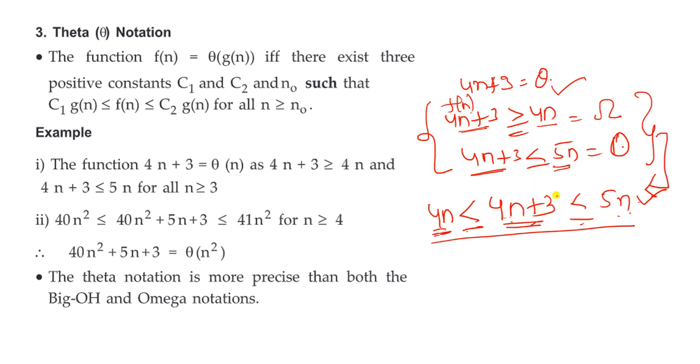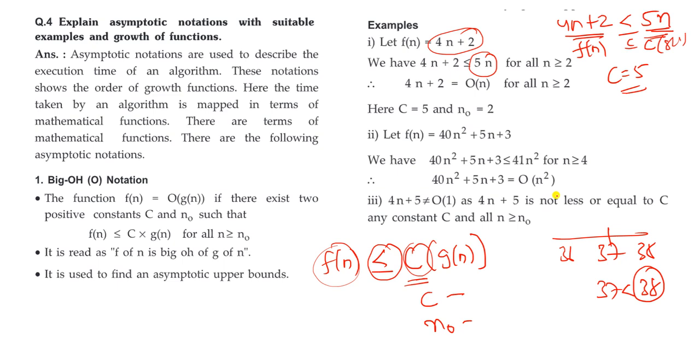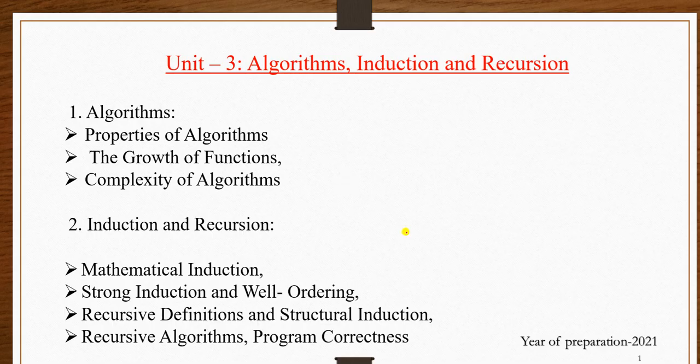Big O notation, omega notation, theta notation, in order to find the lower bound and upper bound of a particular function. So in the first unit, properties of algorithms are done, growth of functions is done, complexity of algorithms is done. Okay, and in the next class I will discuss mathematical induction.